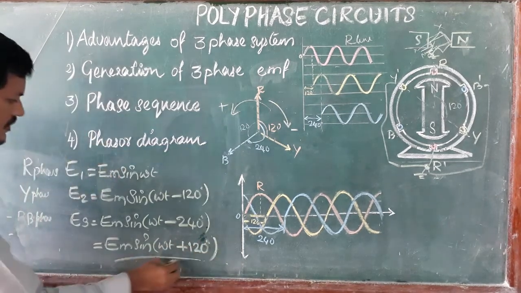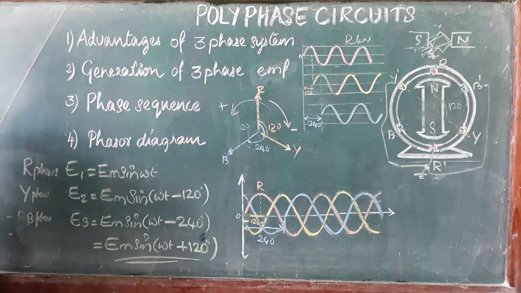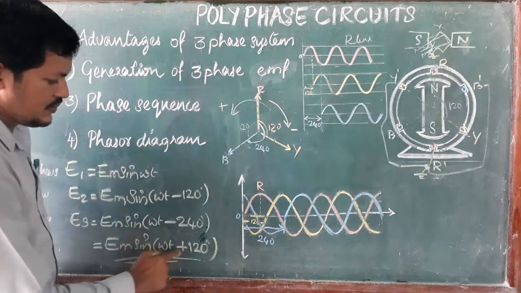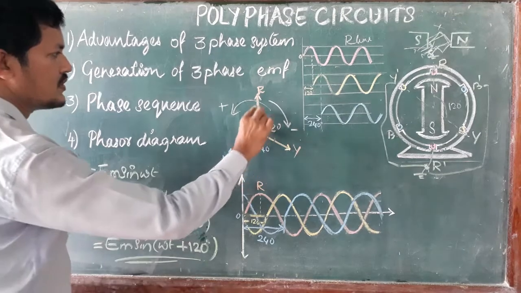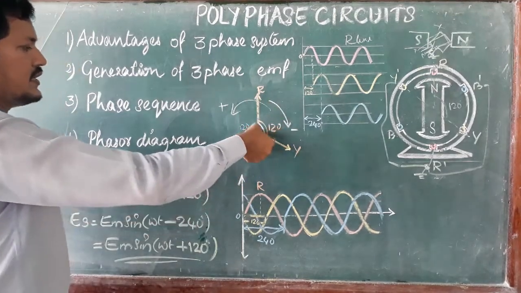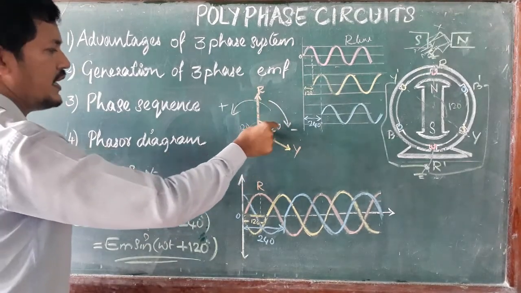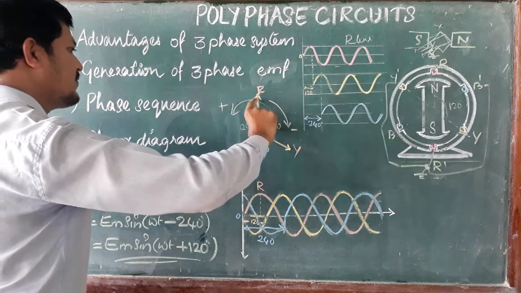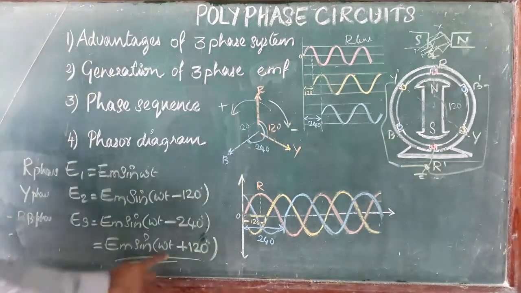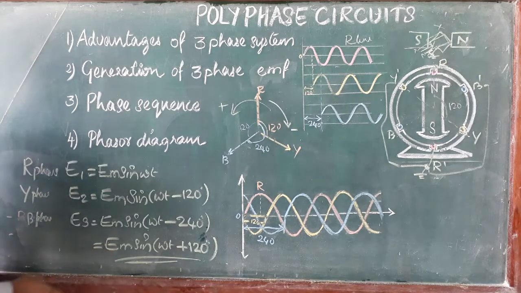Clear. Both equations are the same: one is the clockwise direction and one is the anti-clockwise direction. Both are the same.